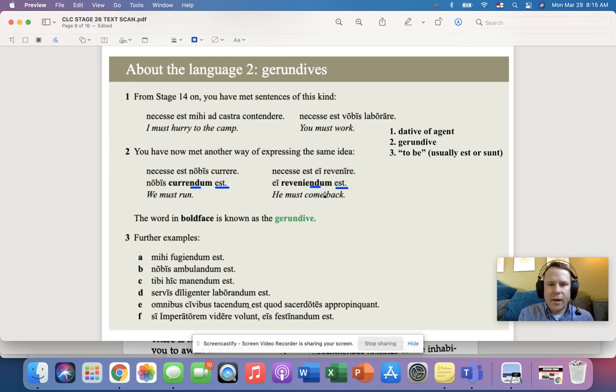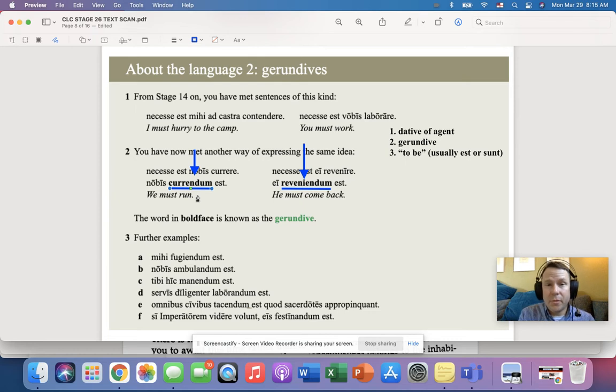Now, the way that I want you to remember the nd is that we're calling this one word reveniendum. This, everybody, is the gerundive reveniendum with that nd. This one word with the nd here is the gerundive. So not all three words, not currendum est, just currendum.